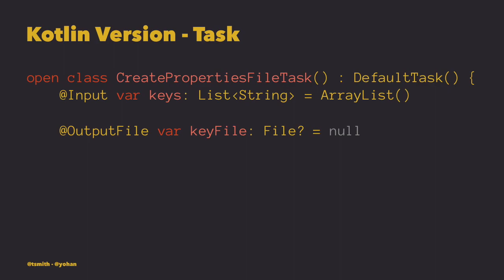So starting again from the task, a very important part of the plugin. Again, we have the create properties file task. We extend from DefaultTask, and we also have two different fields. What's interesting here is the attribute open that's at the beginning. That's to mark that this class is not final.